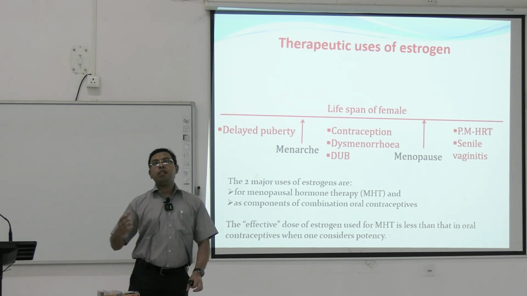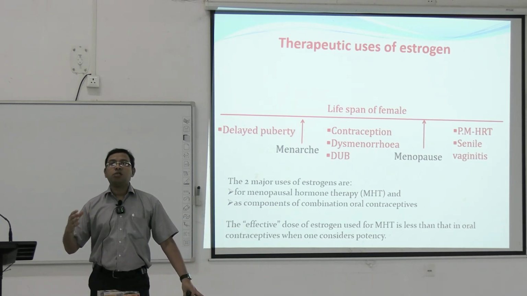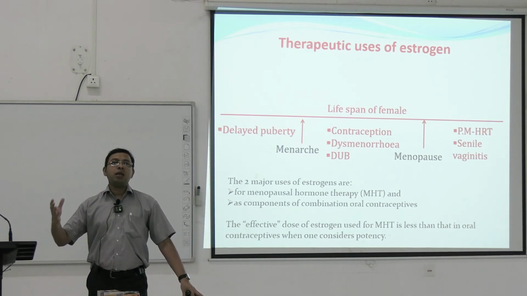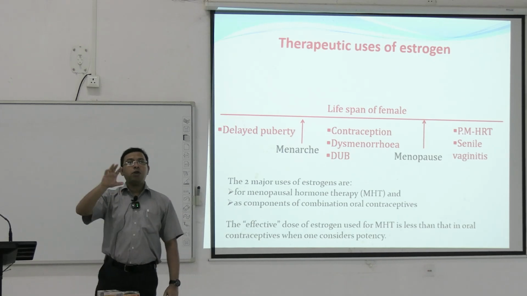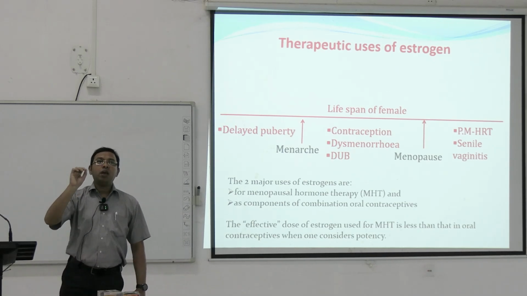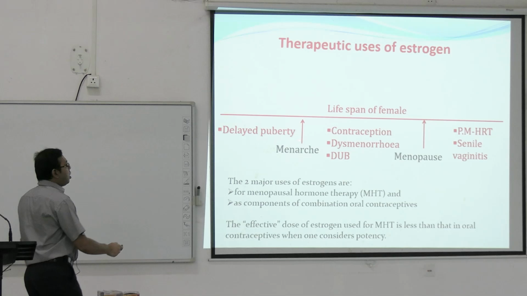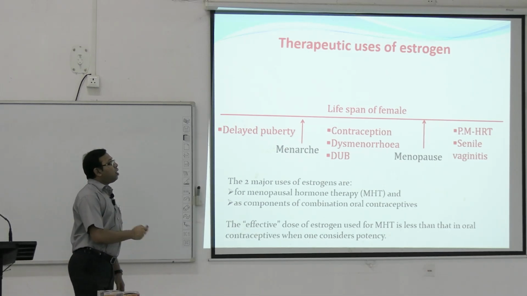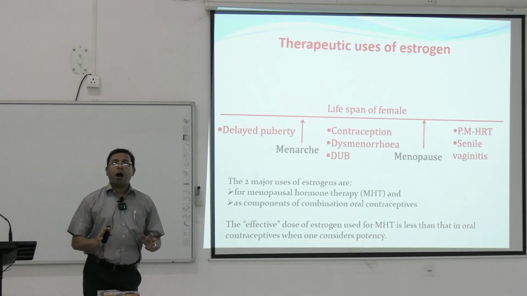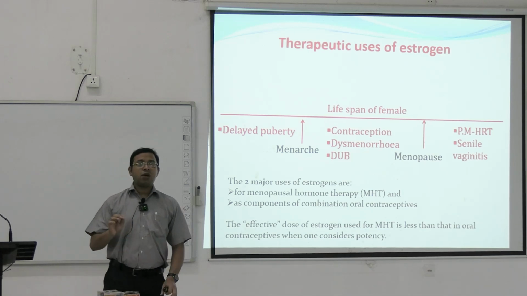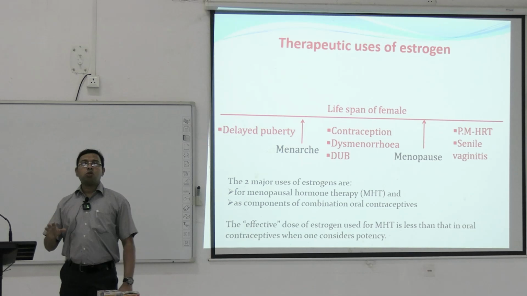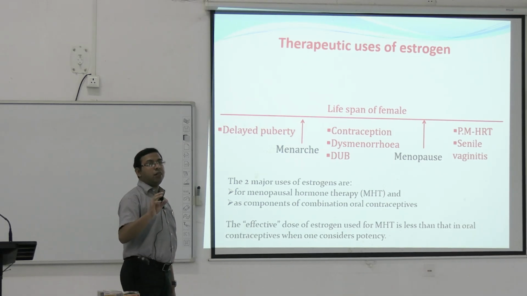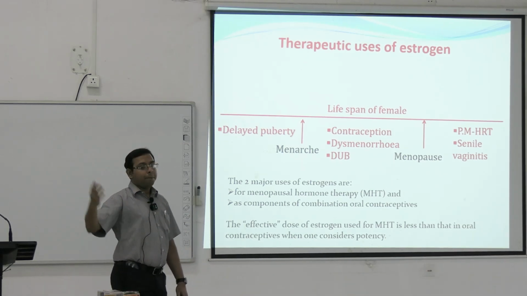So delayed puberty means after 12 to 13 years, if there are no signs of puberty, no signs of thelarche, that is the breast enlargement, no signs of genital hair development or other problems by which we can identify, then the estrogen usually can be given. After the menarche, the estrogen is most commonly used as a part of the contraceptive pills. We will read contraception in the next class. So estrogen is now most commonly used as a part of the contraceptive pills or different other contraceptive methods.